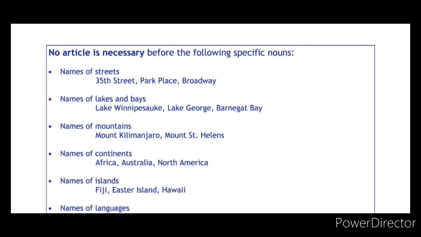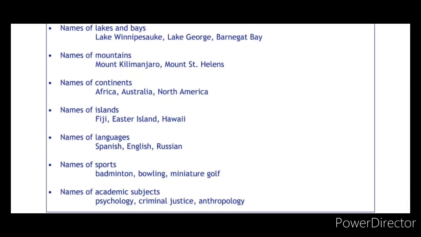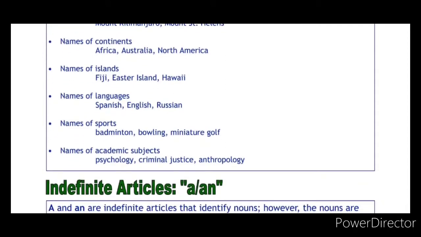For names of continents: Africa, Australia, North America. For continents we need not use any article. For islands: Fiji, Easter, Hawaii. For these islands we need not use any articles. For names of languages: Spanish, English, Russian, Tamil. For names of languages we need not use any articles.